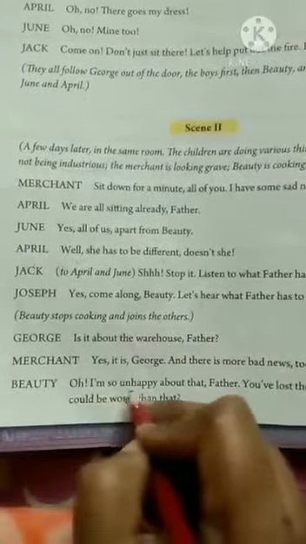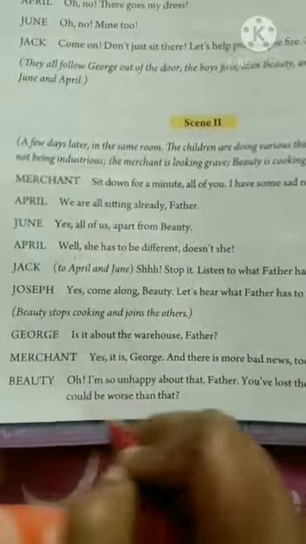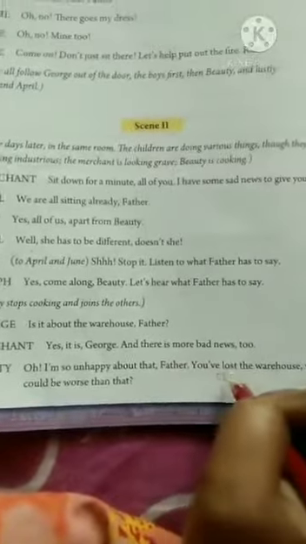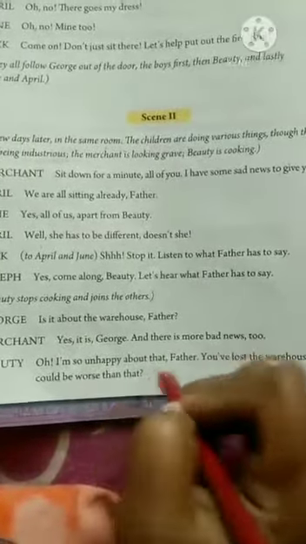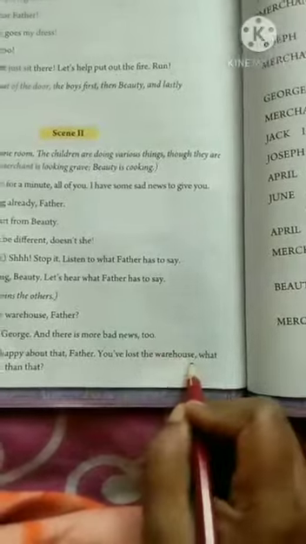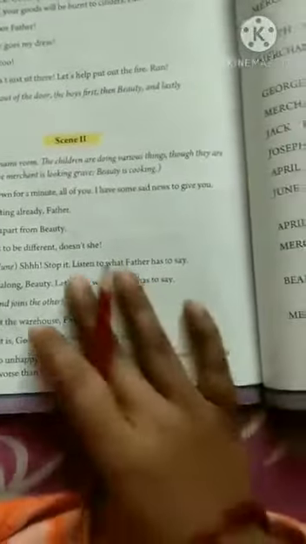Beauty: Oh, I am so unhappy about that, father. Now Beauty is saying that she is very unhappy, very sad, father, about the warehouse. You have lost the warehouse. What could be worse than that? She is saying that you have lost the warehouse, so what would be worse than that?